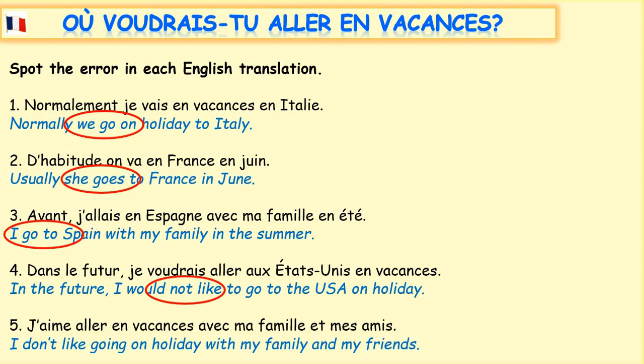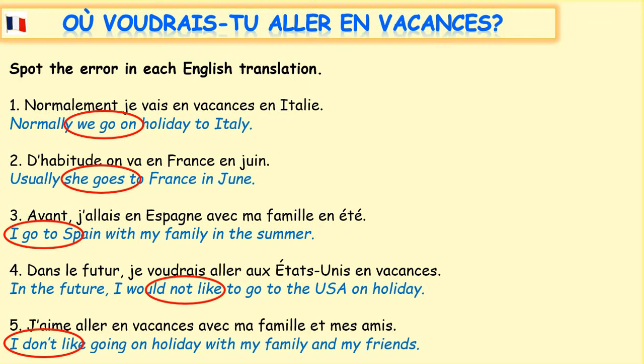And finally, number 5. J'aime aller en vacances avec ma famille et mes amis. J'aime aller, I like going, en vacances, on holiday, avec ma famille, with my family, et mes amis, and my friends. So the error is here. It shouldn't be I don't like going, but it should simply be I like going on holiday with my family and my friends. Brilliant.